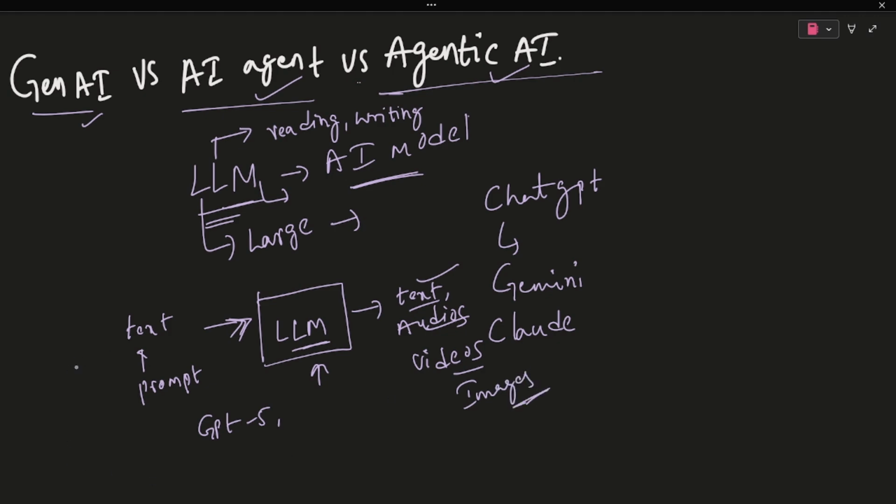How it works: you just give an input prompt. The user enters a simple prompt, and the model reactively responds with generated output. It does not act independently, it only reacts to prompts. Reactive means the user has to enter the prompt, and based on that prompt it will generate the text, audio, or video.